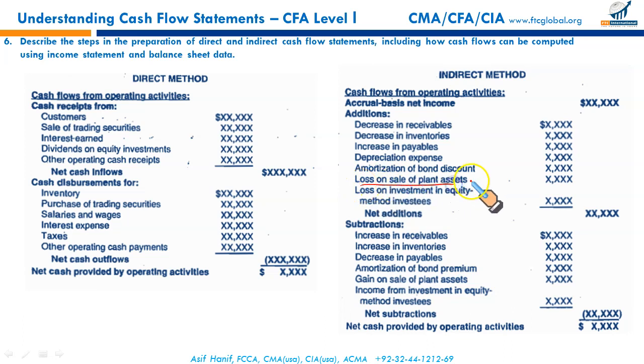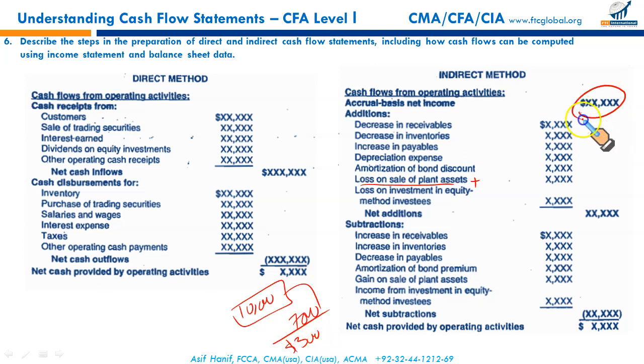Then, loss on sale of plant asset. When you sell an asset, let's say an asset had a net book value in your books of $10,000. We sold it for $7,000. This $3,000 loss on disposal is charged against your income, right? This charge against your income did not result in any outflow. This $3,000 loss is a non-cash loss.